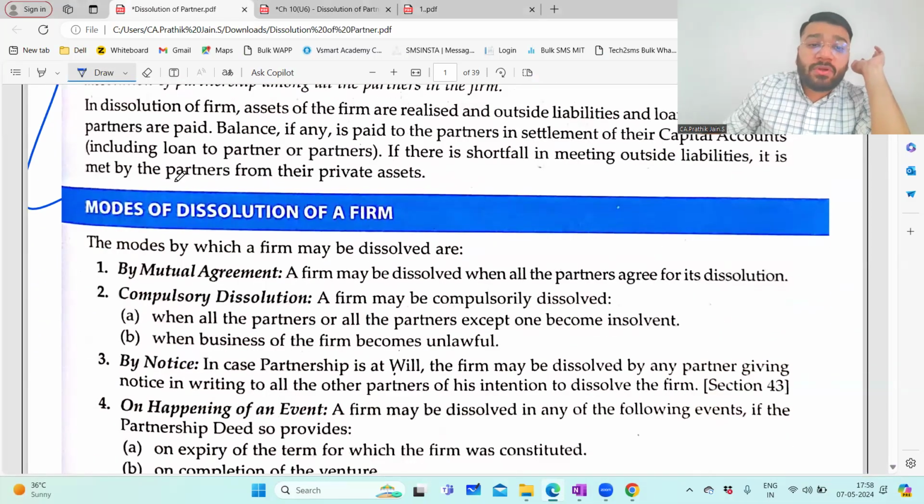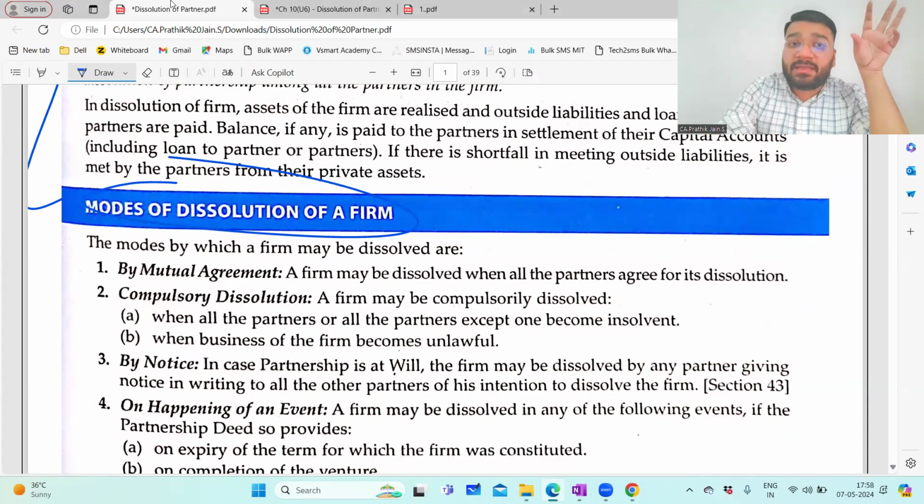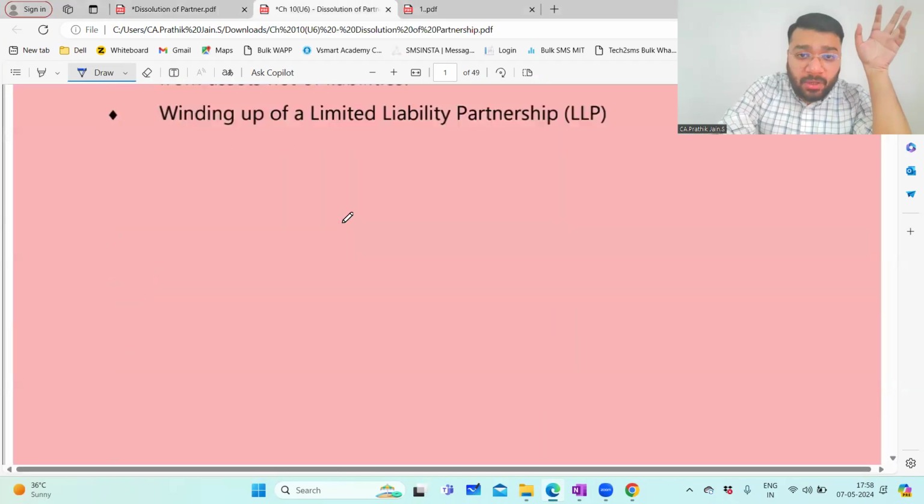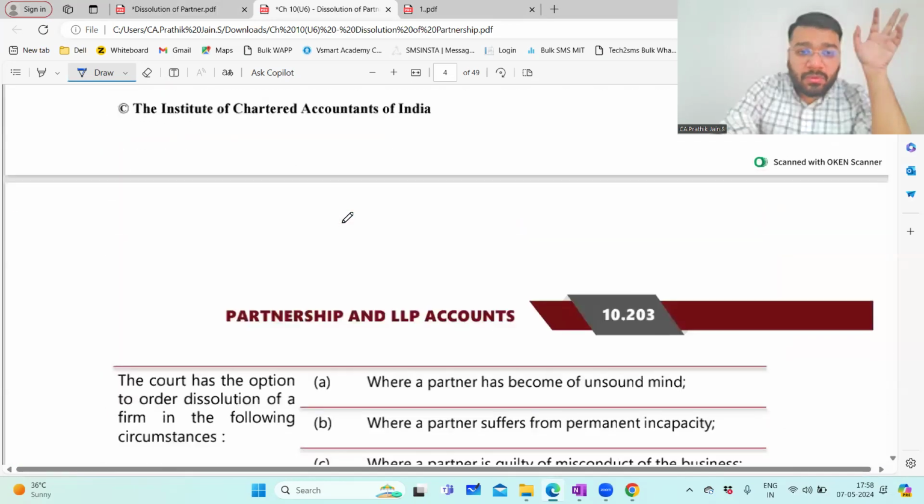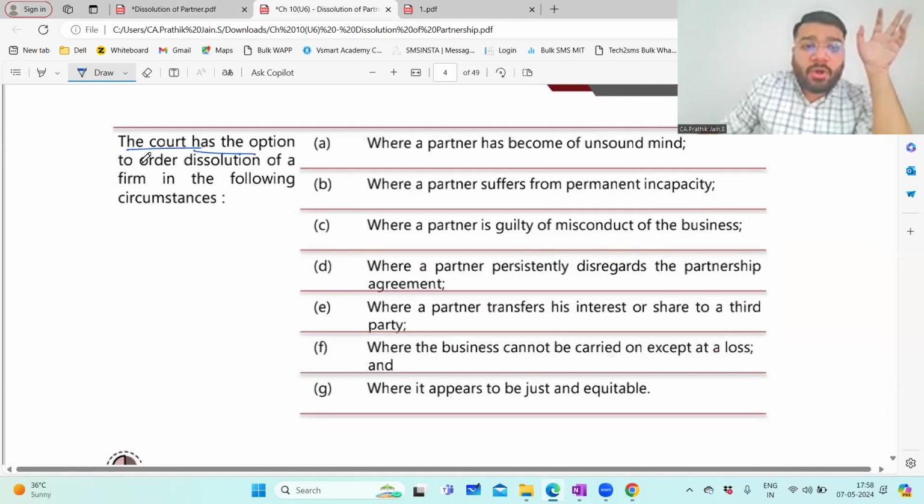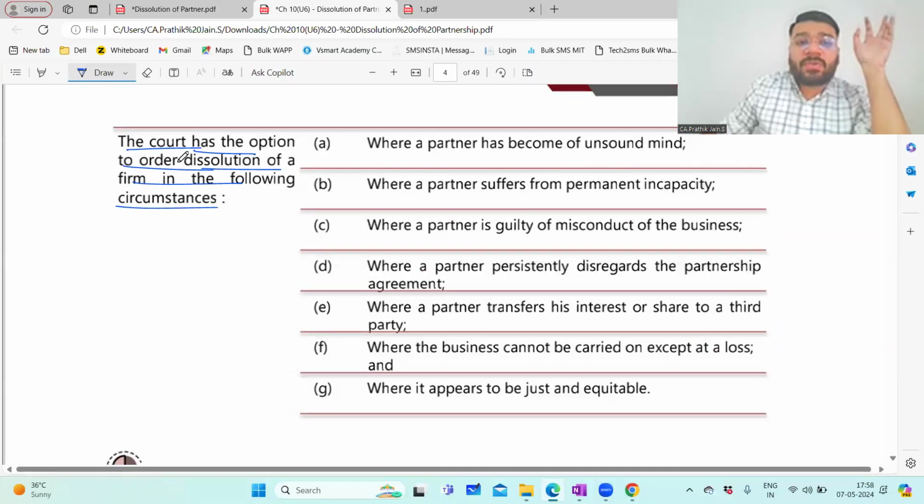What are the different modes in which dissolution of the firm takes place? This is there in the CA book also. If you come down, the court has the option to order dissolution of the firm.